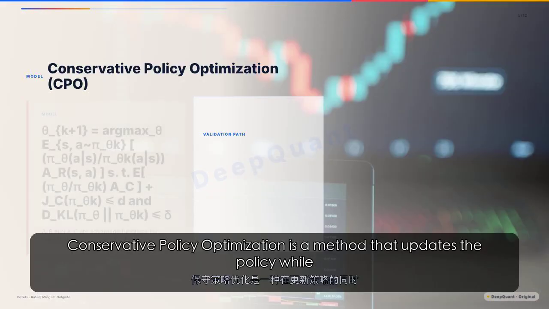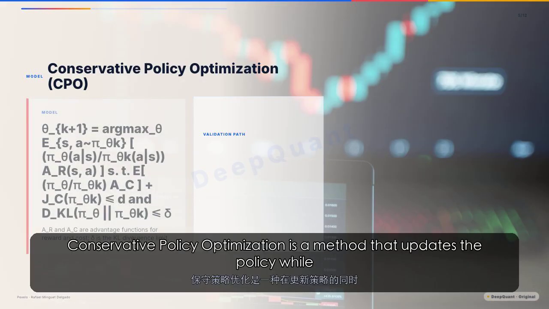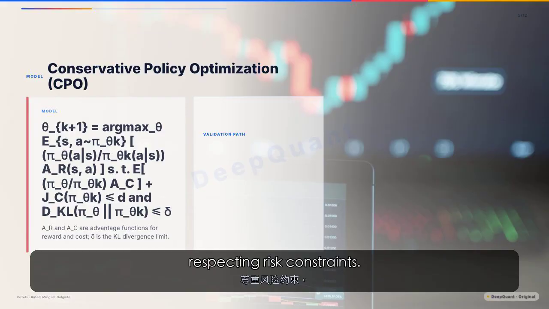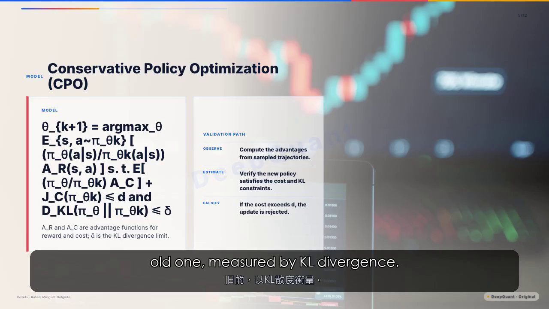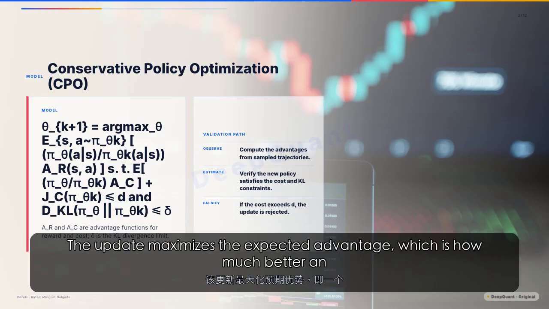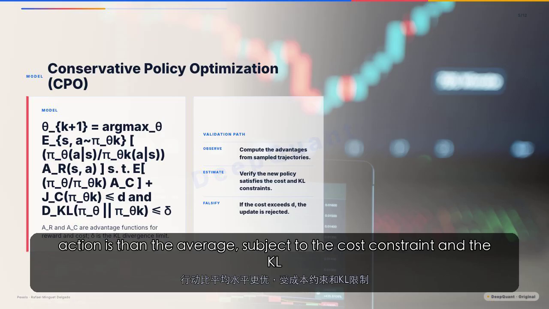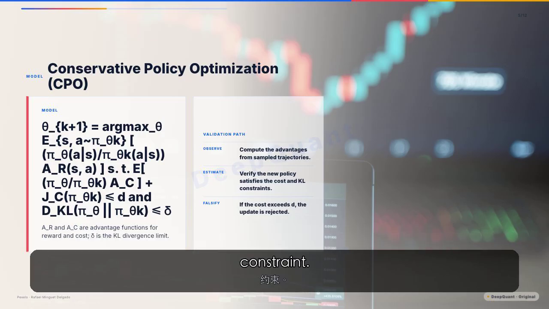Conservative policy optimization is a method that updates the policy while respecting risk constraints. It uses a trust region to ensure the new policy is not too different from the old one, measured by KL divergence. The update maximizes the expected advantage, which is how much better an action is than the average, subject to the cost constraint and the KL constraint.